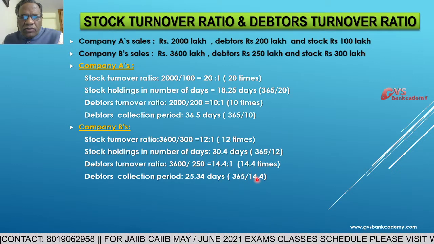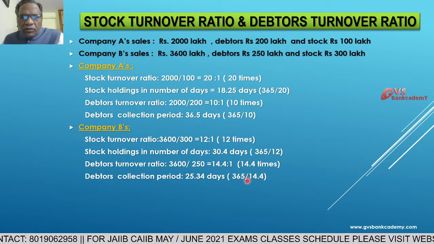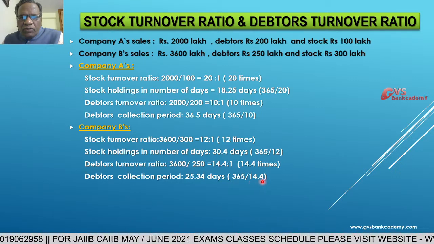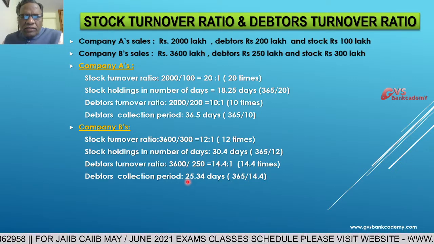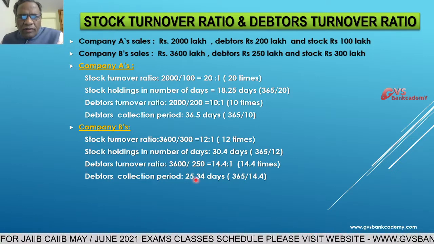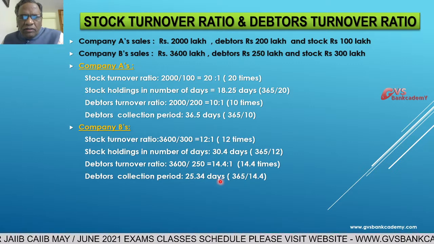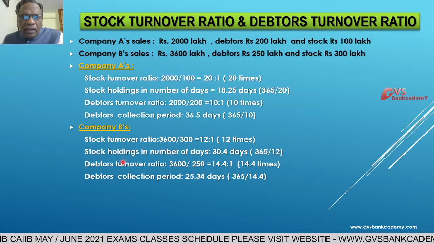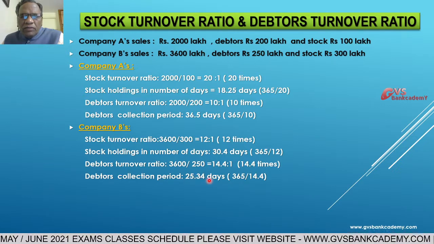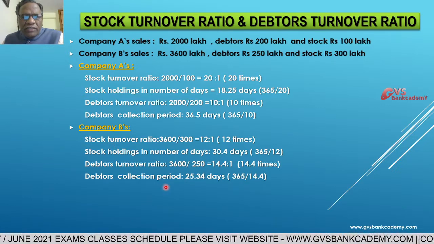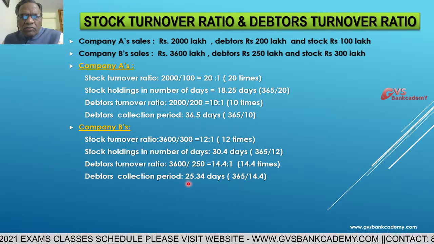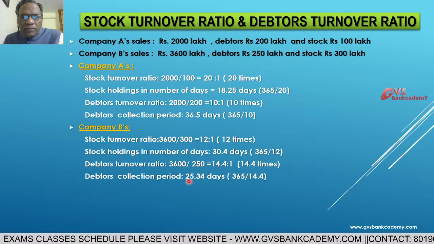That gives the debtors recovery collection period of 25.34 days. Company B takes 25.34 days to recover money from credit sales, collecting the credit sales amount after completion of the sales.